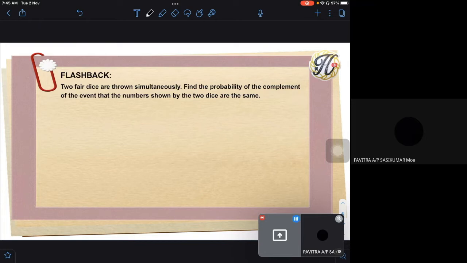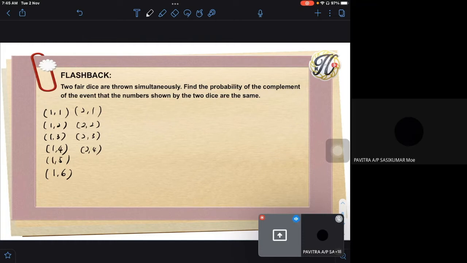If you cannot see, you have to list out one by one. Like you see, 1, 1, can be 1, 2, 1, 3, 1, 4, 1, 5, 1, 6. Then can be 2, 1, 2, 2, right? 2, 3, 2, 4. Then you are going to list out one by one.